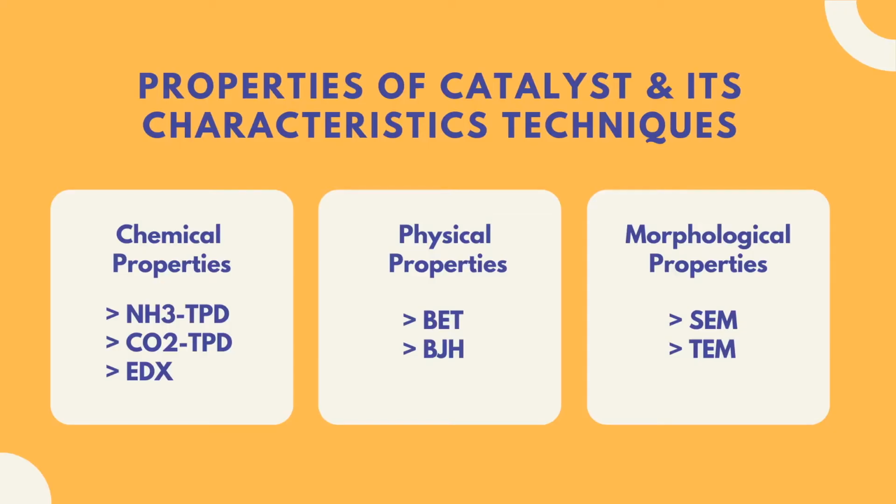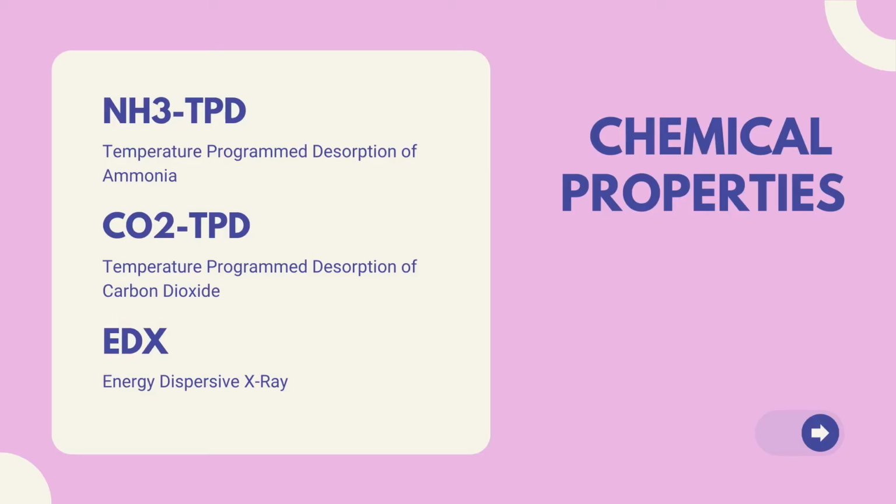Properties of the catalyst are divided into 3, which are chemical properties, physical properties, and morphological properties. For these 3 types of properties, there are specific characterization techniques. For chemical properties, the first technique is temperature programmed desorption of ammonia, or NH3-TPD. The second one is temperature programmed desorption of carbon dioxide, CO2-TPD, and the last one is EDX, energy dispersive X-ray.